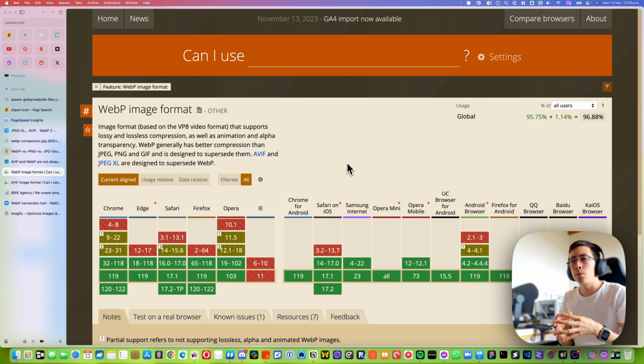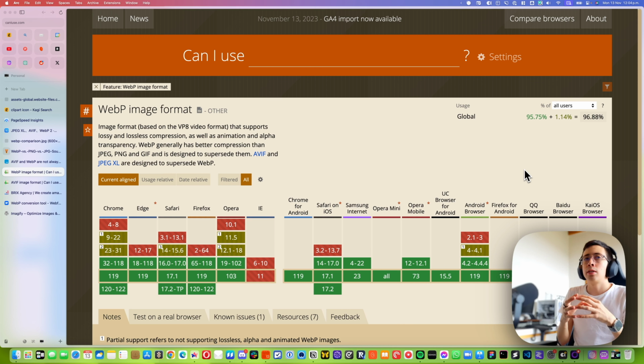In that sense, if you are using WebP, there's a chance that 3% are people who are just not going to be able to use your website. Or even worse, maybe you have a type of business that is visited by a lot of people that are not so tech savvy and have older browsers. Maybe that number for you is not 3%, but probably 5 or 10%.